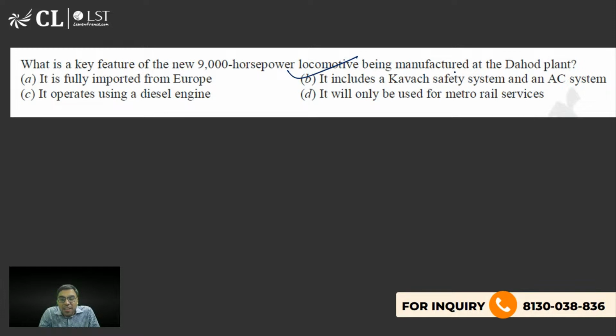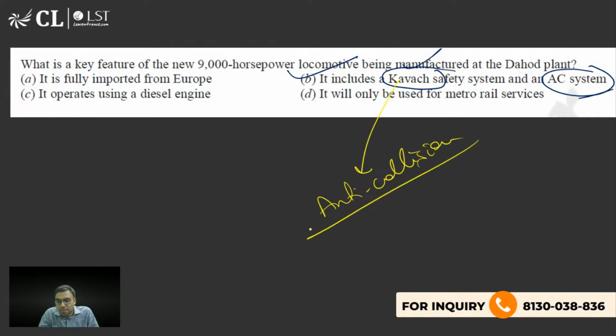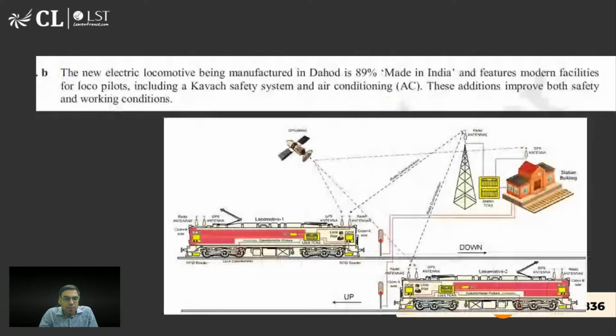It includes a Kavach system and an AC system. The AC will be on inside, so that would be good for the drivers. And Kavach system means this is actually an anti-collision method. And anti-collision ensures that there should not be an accident. That is what the idea of Kavach is. So B is the right answer.